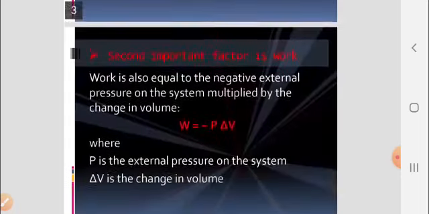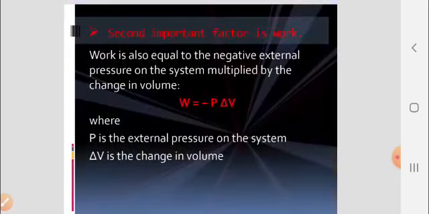Now, the second important factor of this law is work. Work is also equal to the negative external pressure on the system multiplied by the change in volume. It can be represented as W = −PΔV, where P is the external pressure on the system and ΔV is the change in volume. This is specifically called pressure-volume work.